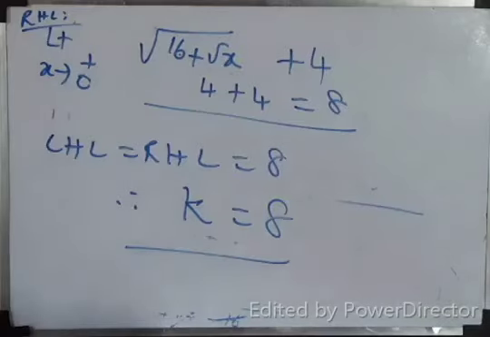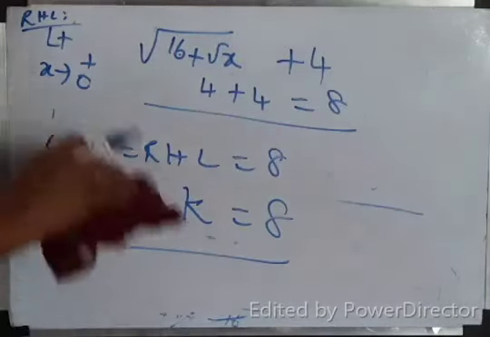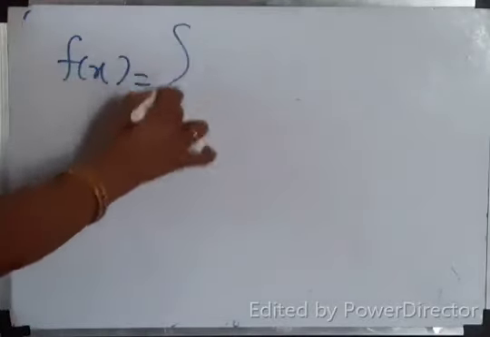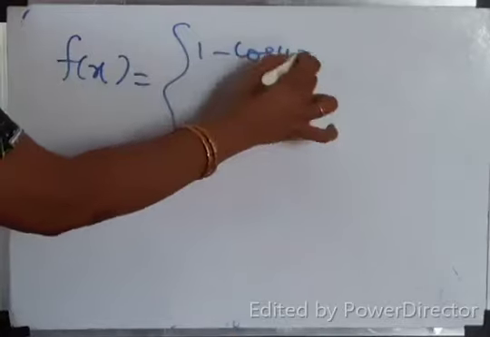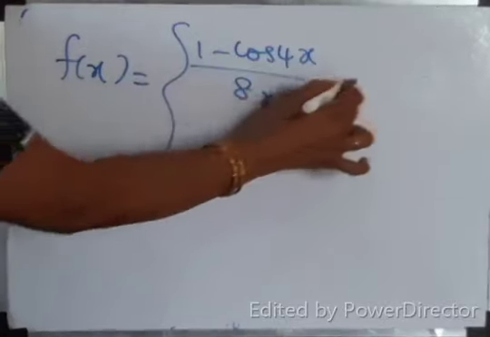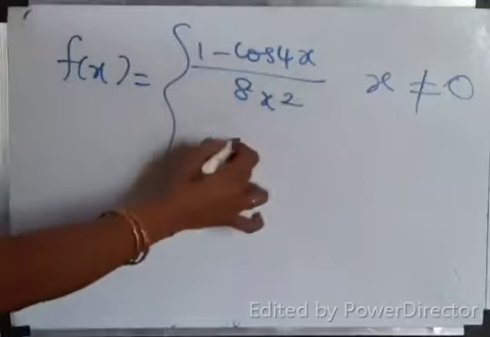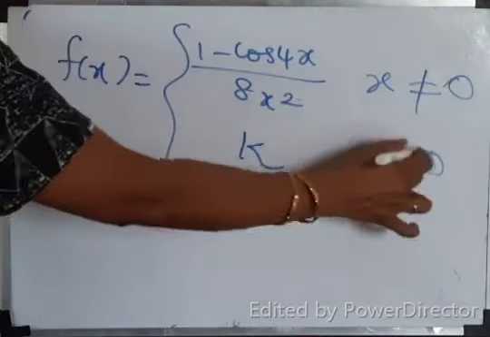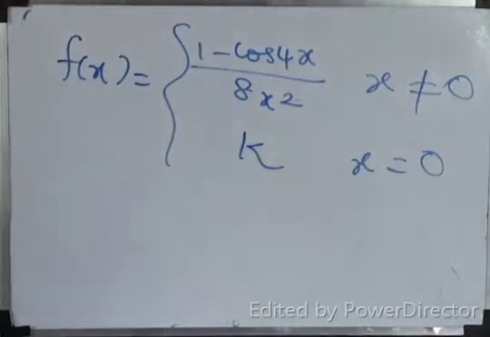We'll do one more of same type. Find the value of k for which the function f of x equal to 1 minus cos 4x by 8x square, x not equal to 0, then k, x equal to 0, is continuous at x equal to 0. The function is continuous. You have to find the value of k. X not equal to 0.